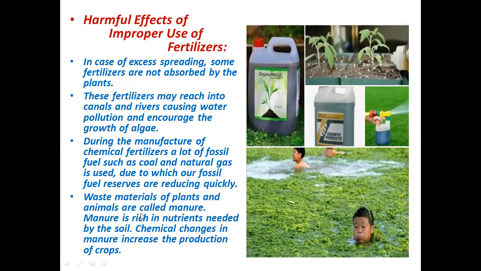Waste materials of plants and animals are called manure, and manure is rich in nutrients needed by the soil, and chemical changes in manure increase the production of crops. As I told you, the dung of animals and the waste of human beings are also used as fertilizers. And the waste of plants, I told you, the compost, that may be vegetables or fruits, is used as a compost or as a fertilizer for plants.